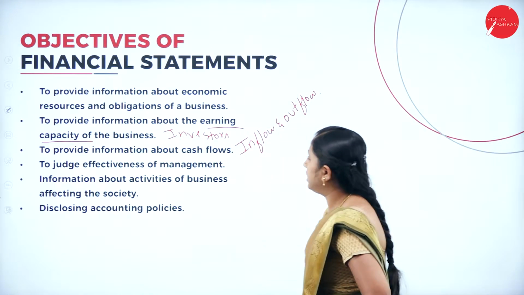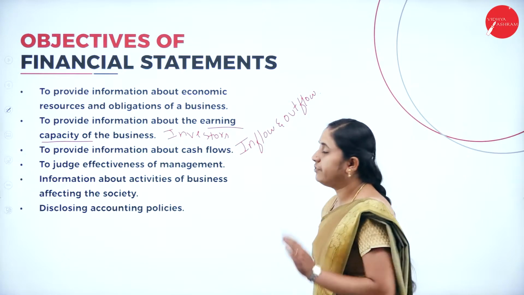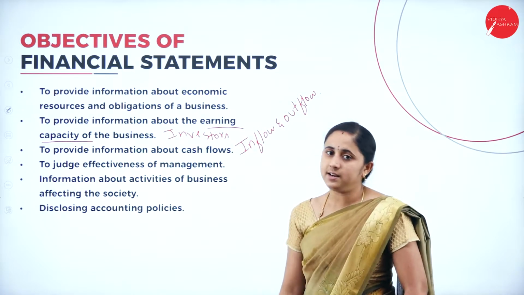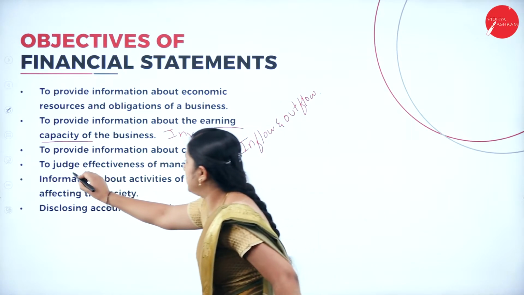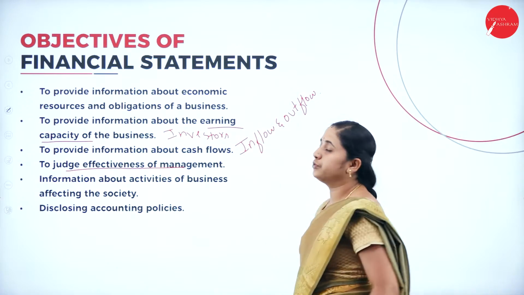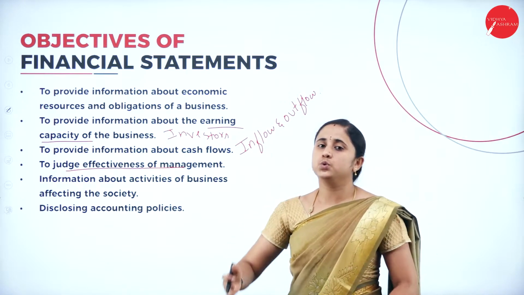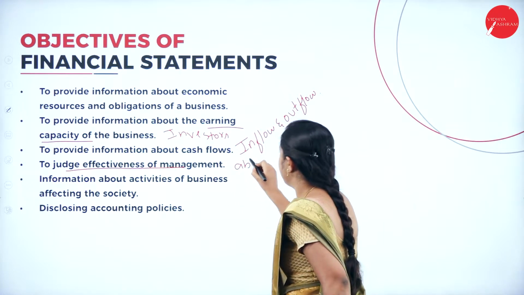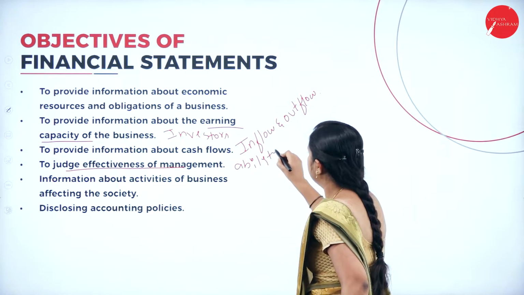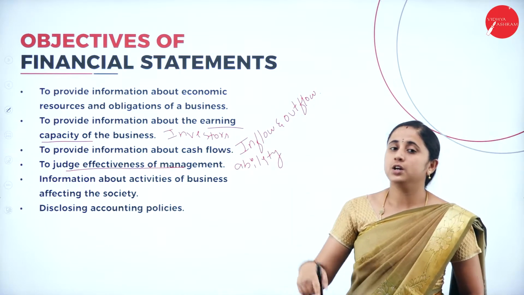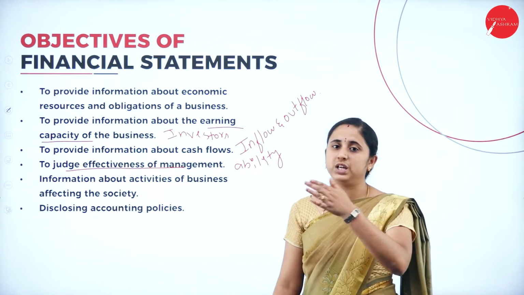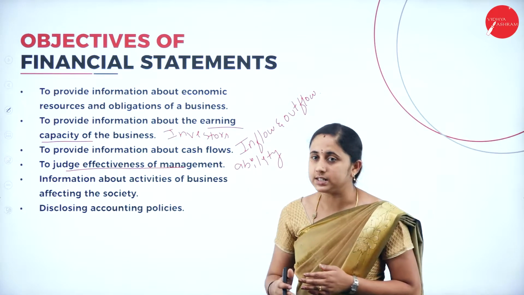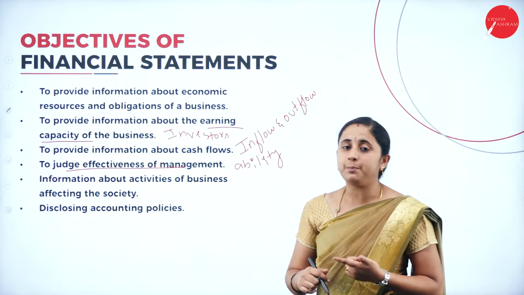To judge the effectiveness of management. Effective management results in good returns, more earnings and profit. So it helps in judging how effectively they are using available resources, the ability of the management to take decisions, how they improve their business from the beginning, how they overcome their risk, and how they improve their business from day to day.